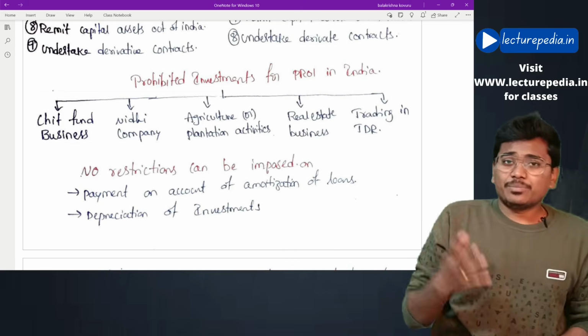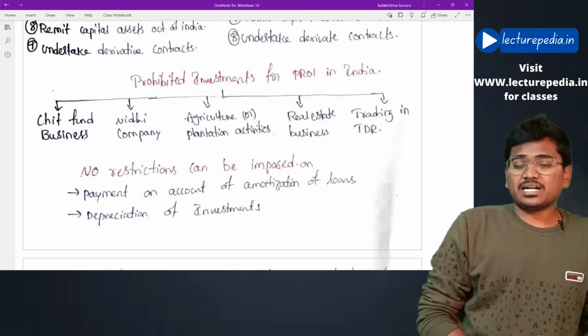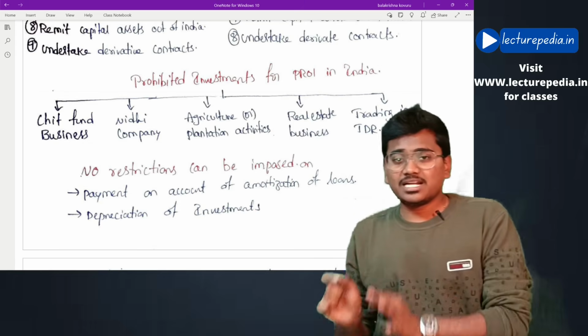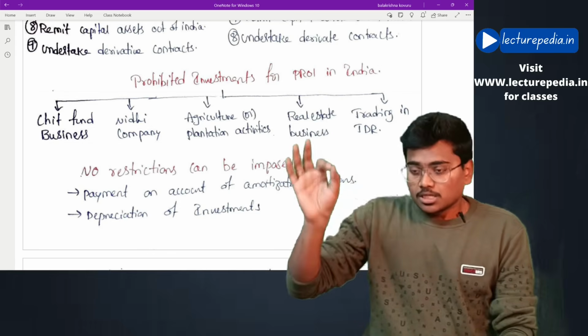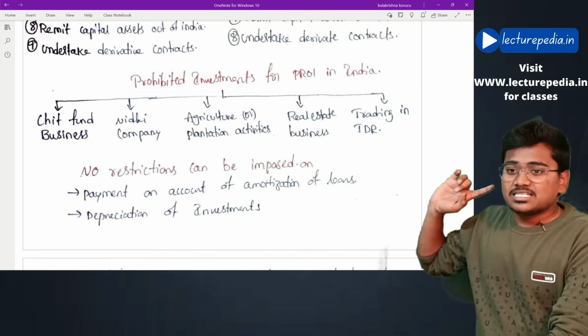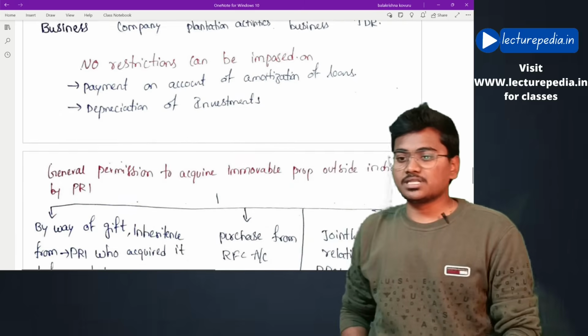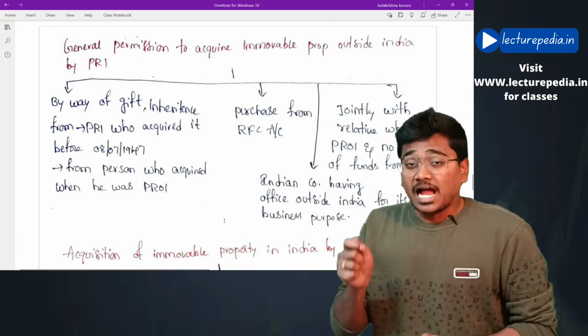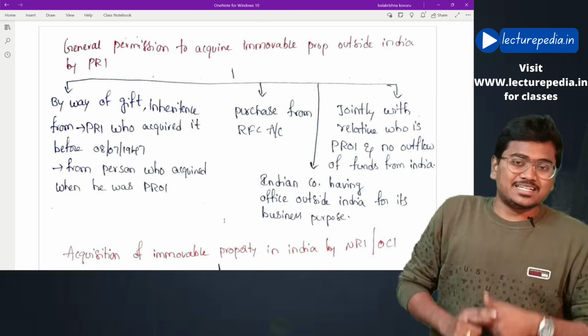And a company which is involved in trading of transferable development rights. This transferable development rights, hope you know the concept. I am not dealing with that. Any company dealing in these 5 types of businesses, in that company a person resident outside India cannot invest. Hope this is clear. Next, acquisition of immovable property outside India by a person resident in India.